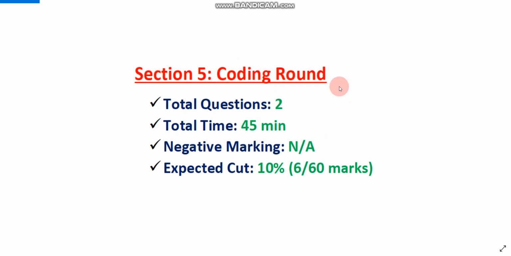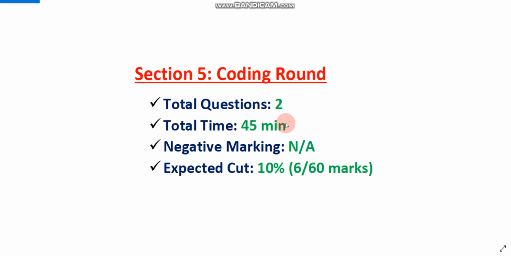This is a very important section, and you can easily clear the coding cutoff. First let's discuss, then I'll give some tips. There will be a total of 2 questions. You need to solve 2 questions in 45 minutes. One question will be easy level, and the second question will be average level. For the easy question you will get 15 minutes, and for the average level question you will get 30 minutes. So total 45 minutes for 2 questions. Negative marking is not applicable for these questions. Now this is very important.